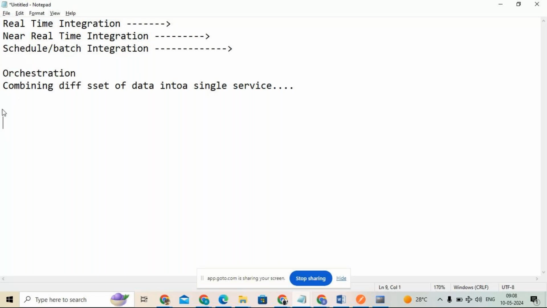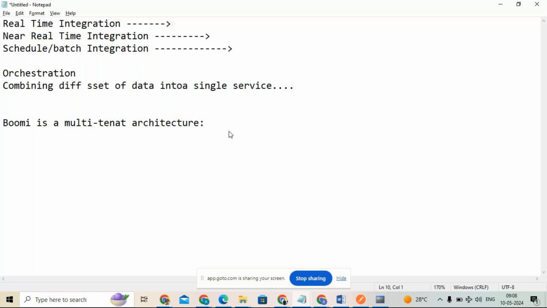Okay, so now, one more thing: Boomi is a multi-tenant architecture. What do you mean by multi-tenant? It is very, very important. What do you mean by multi-tenant or single tenant?